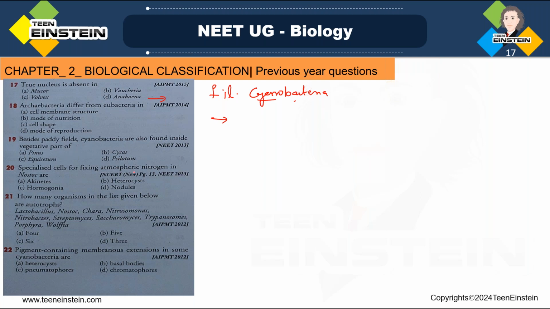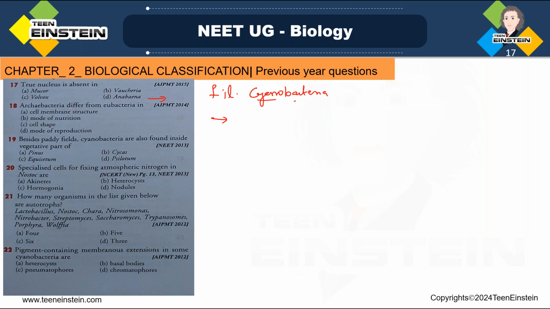See, Archaebacteria differ from Eubacteria in one fact, which is that eubacteria have a cell membrane composed mainly of glycerol ester lipids, but archaebacteria have a membrane made up of glycerol ether lipid. So here, the option is cell membrane structure.